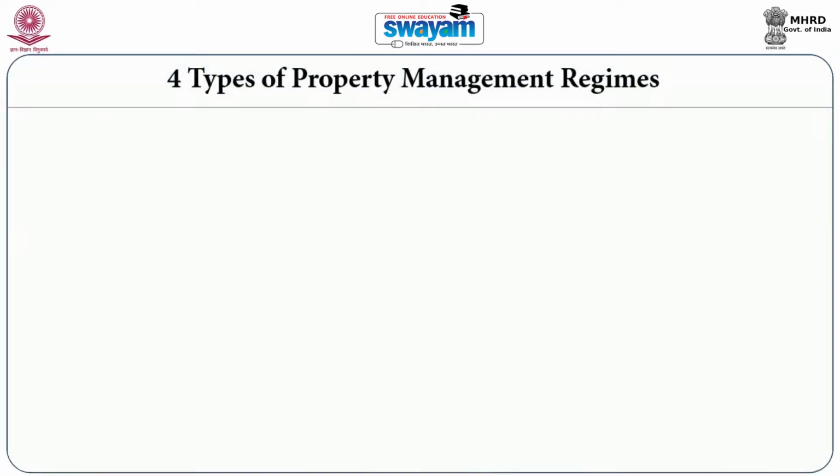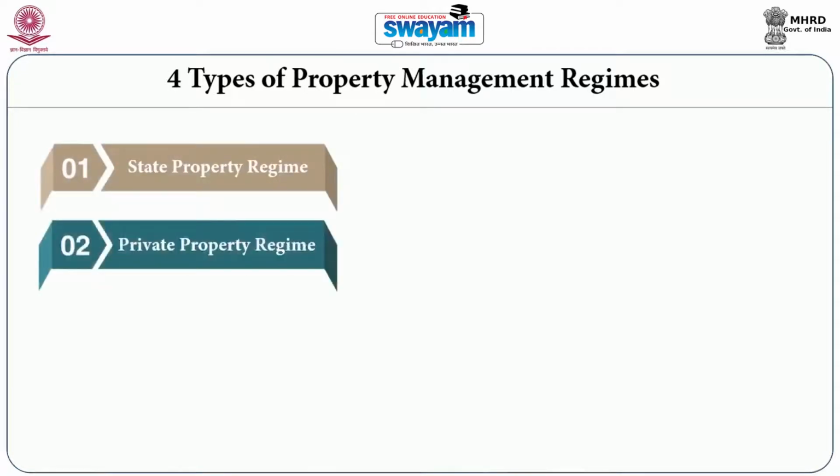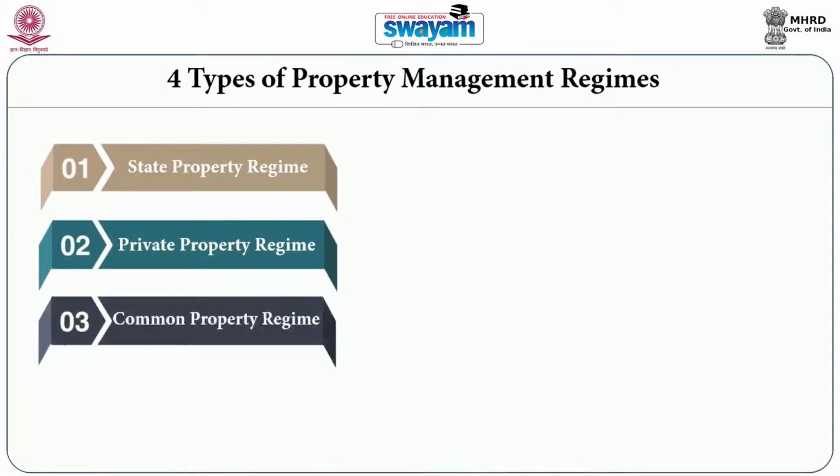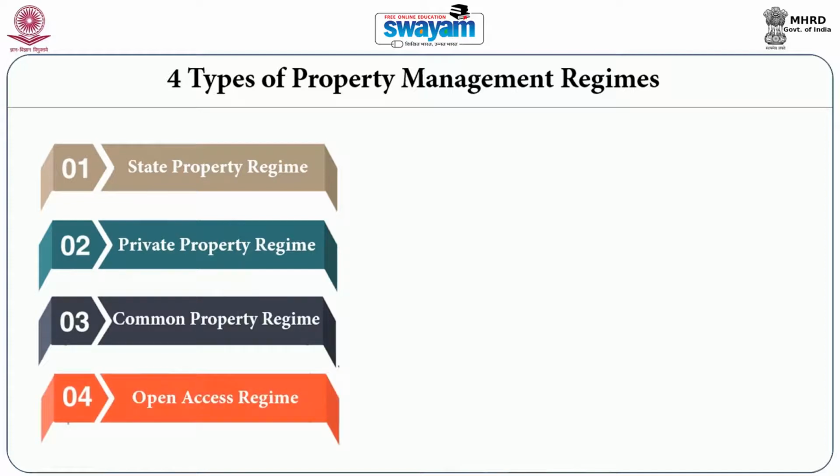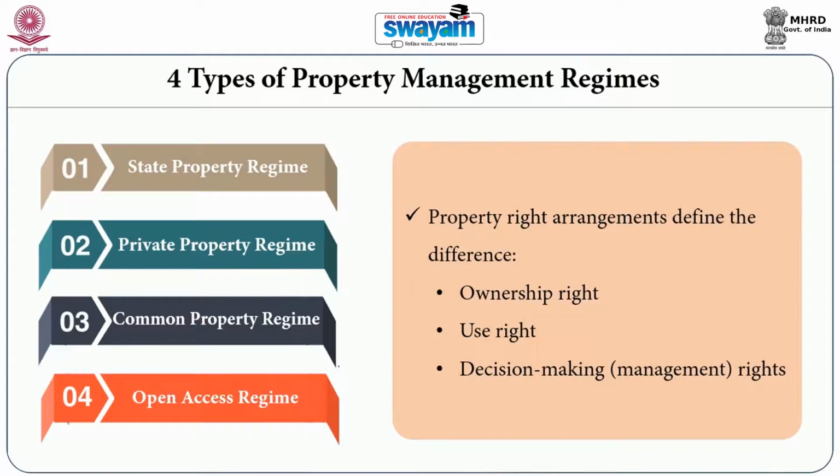There are four types of resource management regimes: the private property regime, the state property regime, the common property regime, and finally, the open access regime. The property right arrangements, or the resource management regimes, define the difference between ownership, use rights and decision making rights. Therefore, depending upon the resource management regime, the ownership rights, the use rights and the decision making rights will vary.